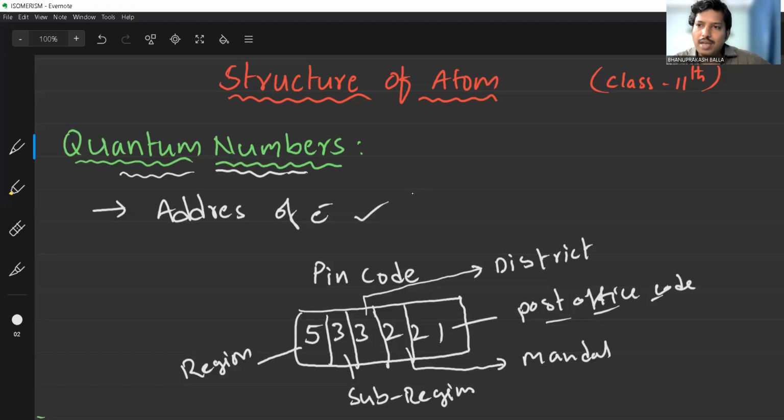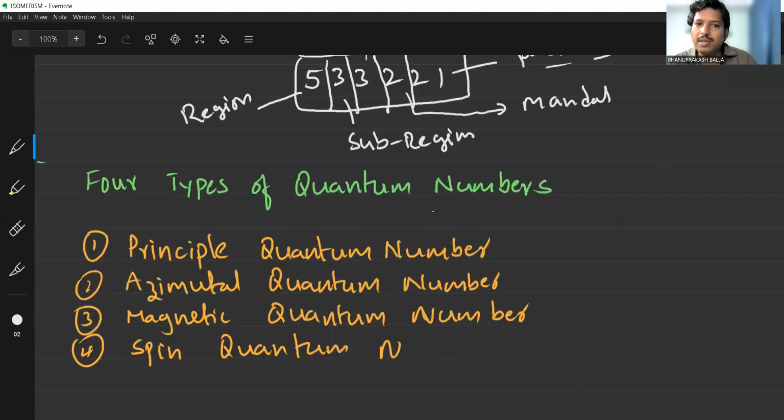So let me discuss the remaining part of our topic, quantum numbers. How many quantum numbers are there? In total, 4 quantum numbers. The first one is known as the principal quantum number, simply denoted by the small letter n. The second one is the azimuthal quantum number, also known as the angular momentum quantum number. That quantum number is denoted by the small l.